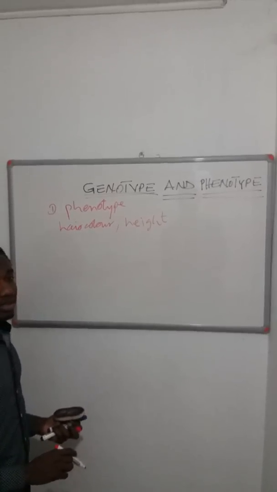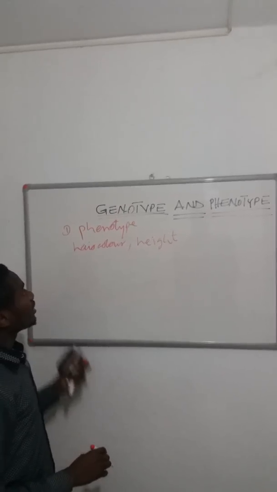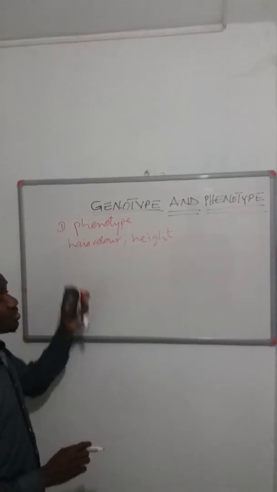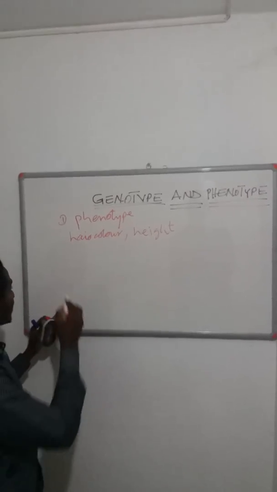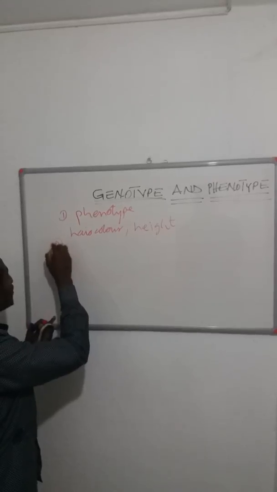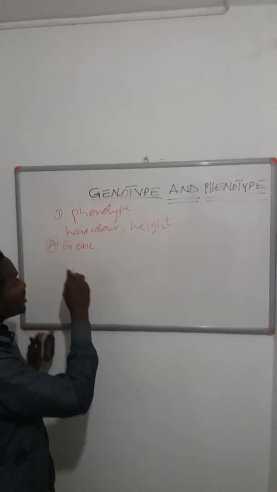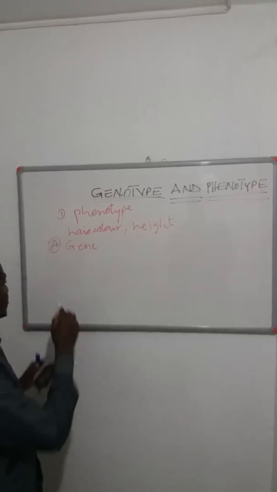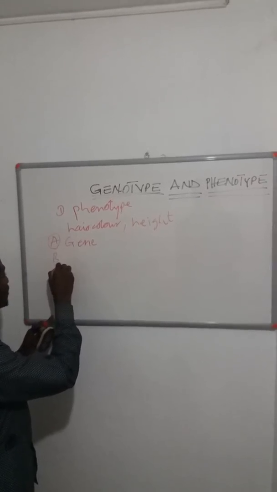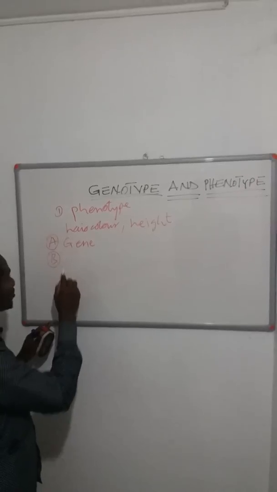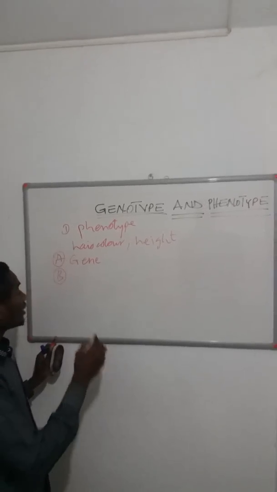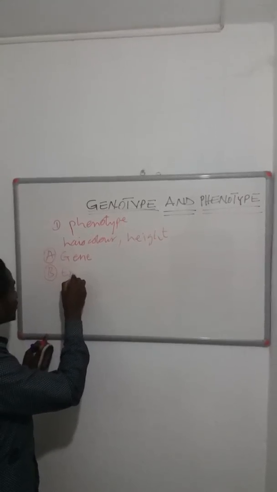So the phenotype is being expressed by the genotype and environmental factors. The gene is what is responsible for expressing the phenotype, and the second one responsible for expressing the phenotype is the environmental factor.